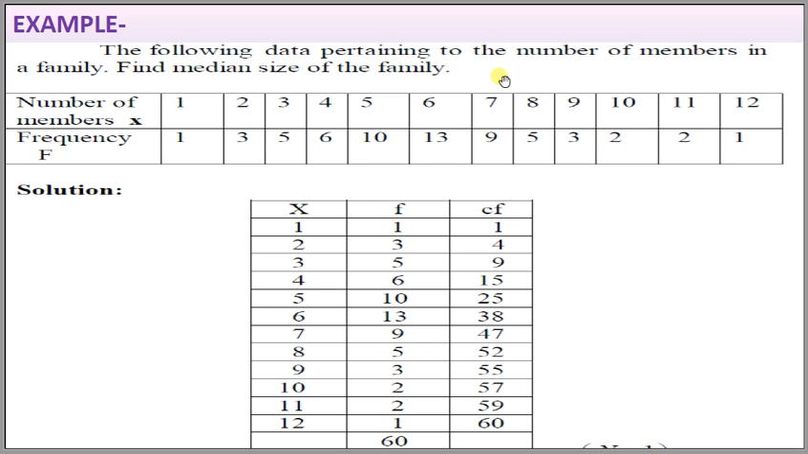The following data pertains to the number of members in a family. Find the median size of the family. These are the number of members and this is the frequency. This is the cumulative frequency: 1 plus 3 is 4, plus 5 is 9, 9 plus 6 is 15, 15 plus 10 is 25, 25 plus 13 is 38, 38 plus 9 is 47, 47 plus 5 is 52, 52 plus 3 is 55, 55 plus 2 is 57, 57 plus 2 is 59, and 59 plus 1 is 60.